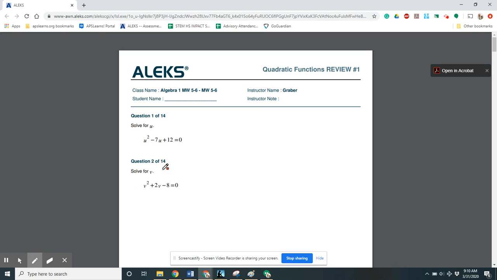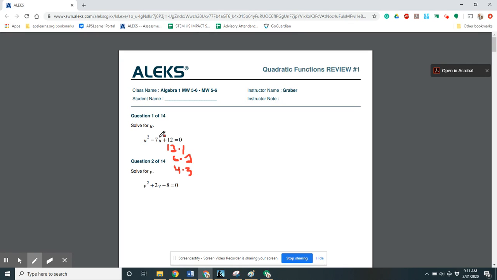We want two numbers that multiply to make 12 and add to make negative 7. So multiply to make 12 could be, let's see, 12 times 1, 6 times 2, and 4 times 3.